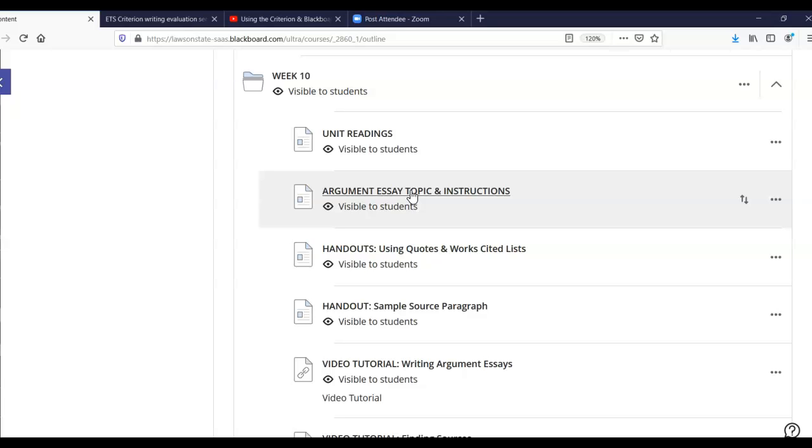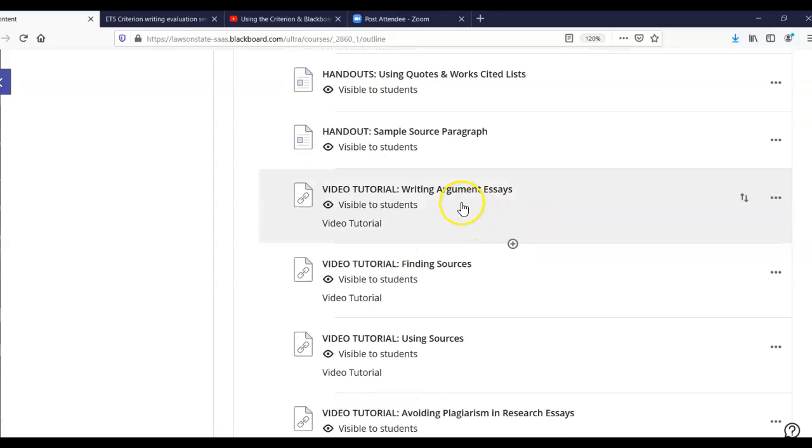We are working on an essay on the death penalty or capital punishment. You have 2 handouts on how I expect students to use quotes and what your works cited lists should look like. You have a sample source paragraph which reiterates those source use skills. You have a tutorial on writing argument essays. And remember that even though this uses sources for its body paragraphs, this is still an argument essay that follows the same essay format as our other essays.